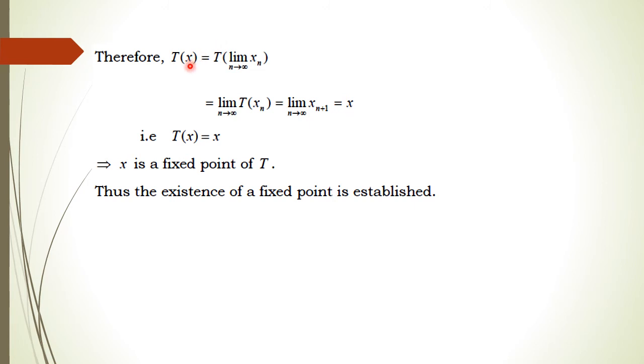So by definition of fixed point, now this x is a fixed point of T, and this we wanted to prove. So in these three steps we have shown that the mapping T has a fixed point. That means the existence of fixed point is established. Next we want to show that this fixed point is unique.